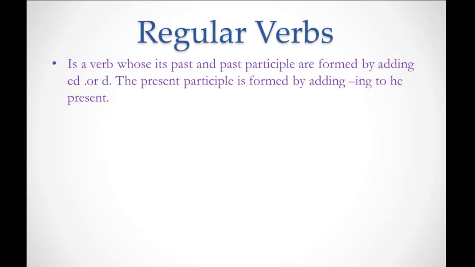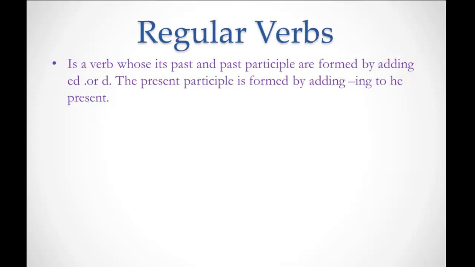What is a regular verb? A regular verb is a verb whose past and past participle are formed by adding ed or d only to the end. Adding ed, like the example that I have shown. And why adding only d? Because some verbs, such as love and like, end with e, so I cannot add another e and then the d. Instead, I'm just adding d.